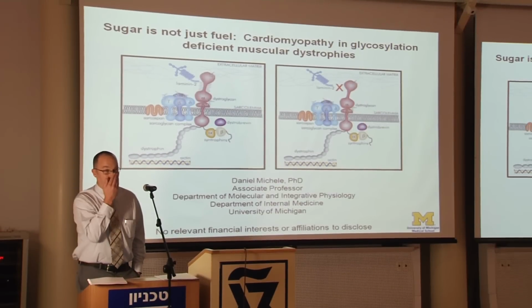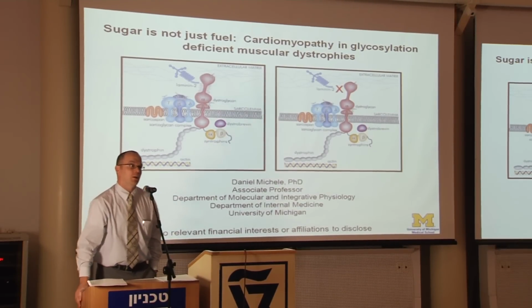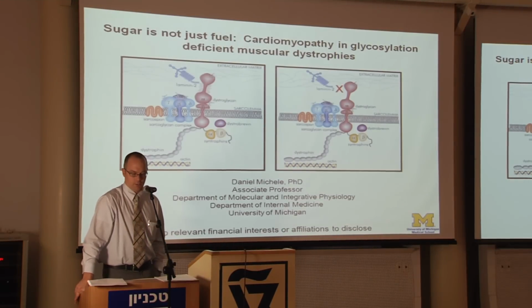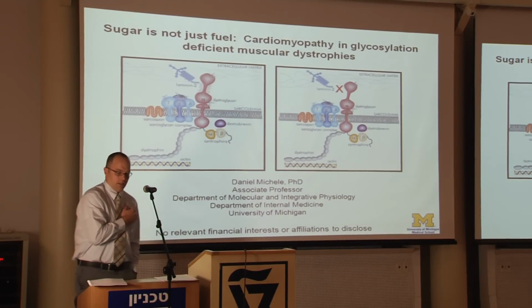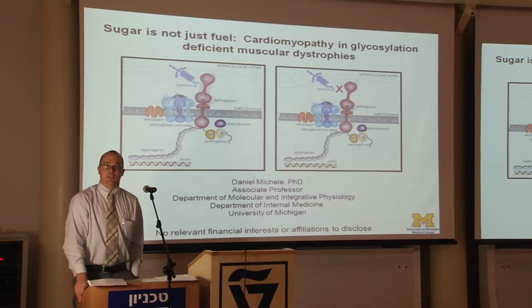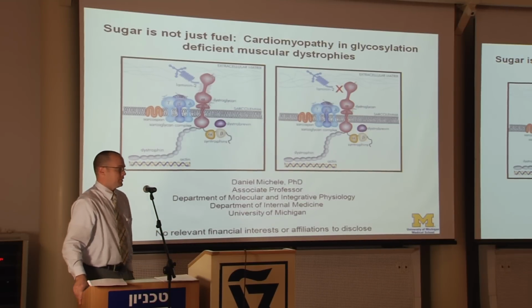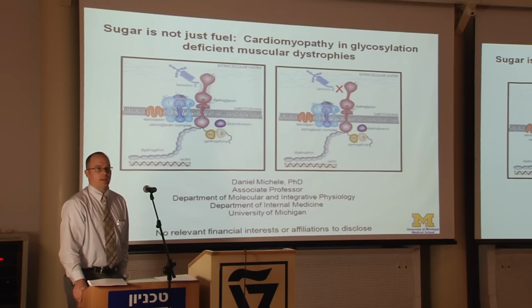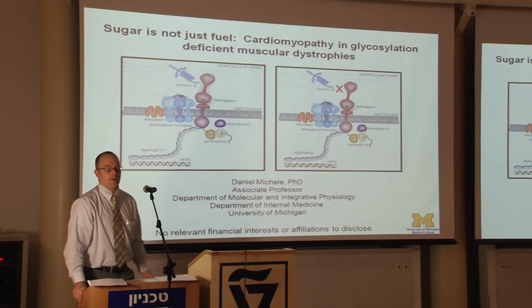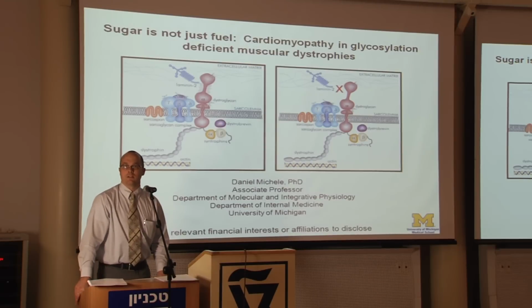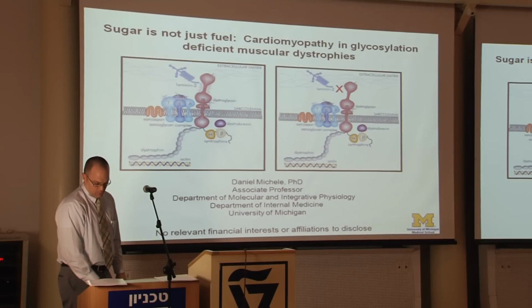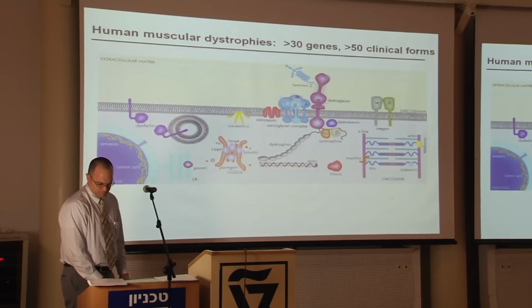Going to talk about another aspect of glucose, and that's its role in post-translationally modifying proteins in a process known as protein glycosylation. Our interest in this work stems from our interest in inherited muscle diseases, particularly muscular dystrophies, and we identified a group of muscular dystrophies that result from inherited disorders of protein glycosylation, the addition of sugars to proteins. So I'm going to describe a bit of that work today.